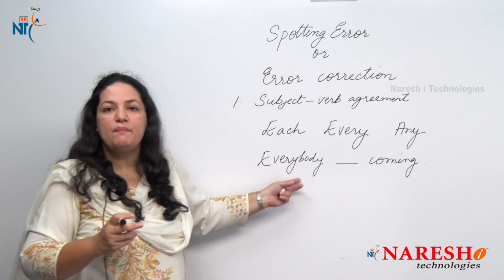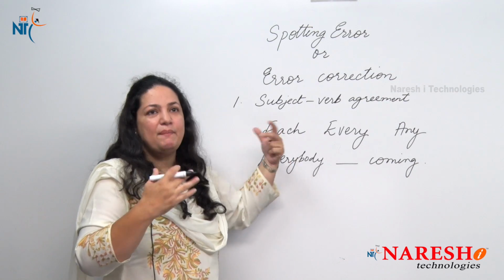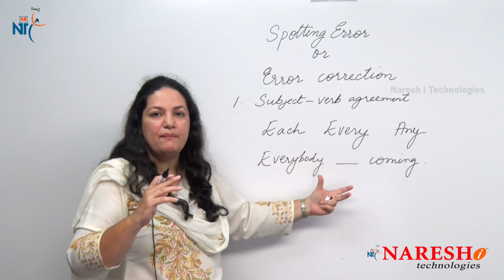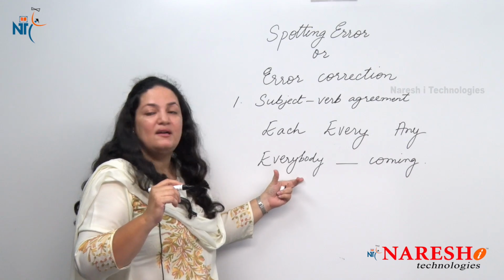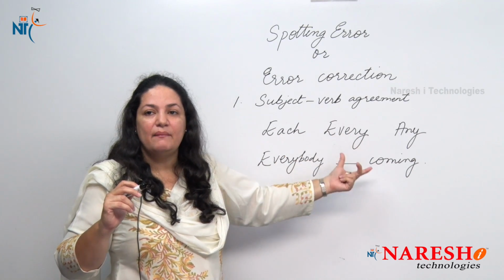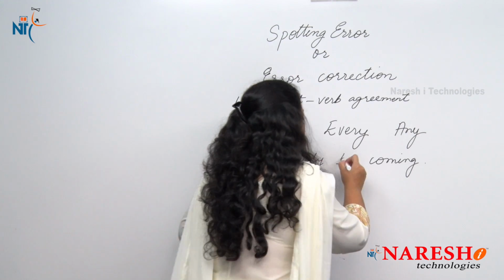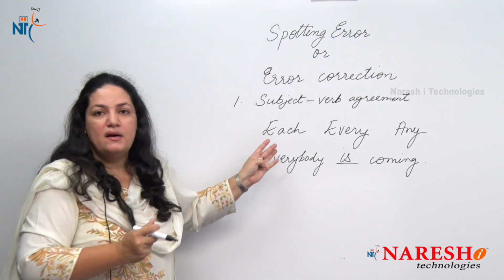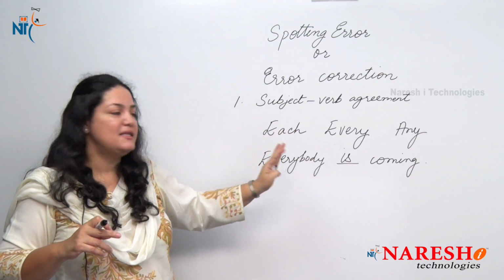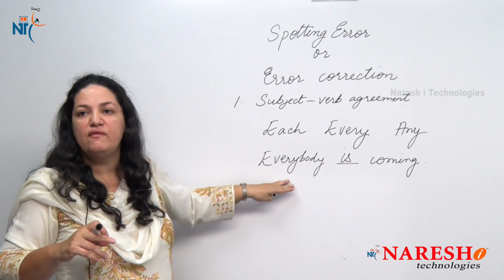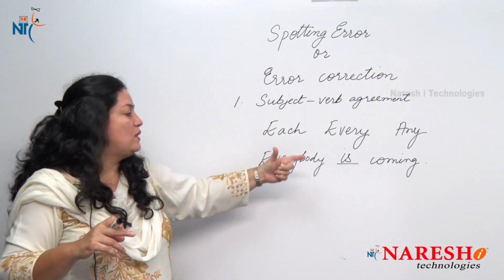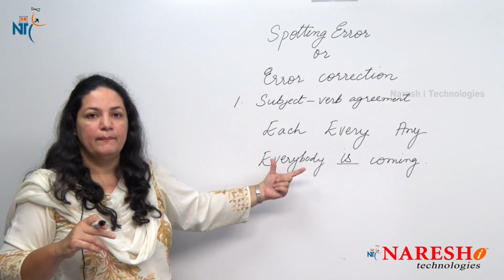Now we don't know how many people are coming, so we say people are coming. But when we give a term everybody for those people, then that is somewhat like a collective noun. So we will not say everybody are coming, we say everybody is coming. Any word that is connected by these words, you will use the verb in the singular form and not a plural form, even though it implies plural number.